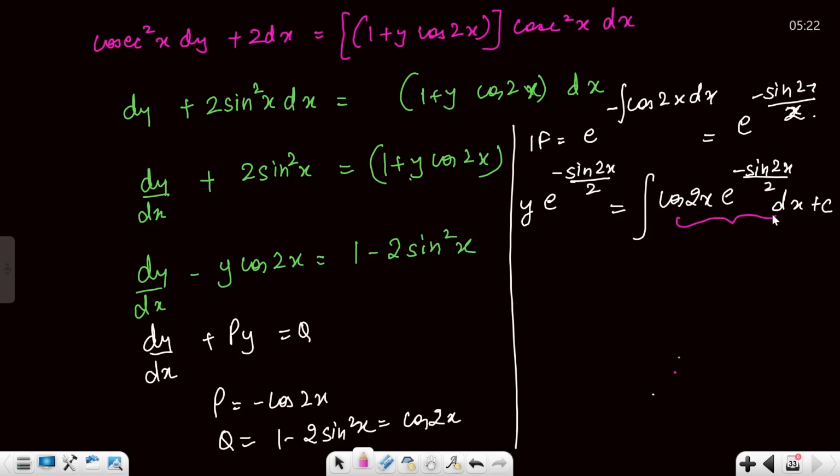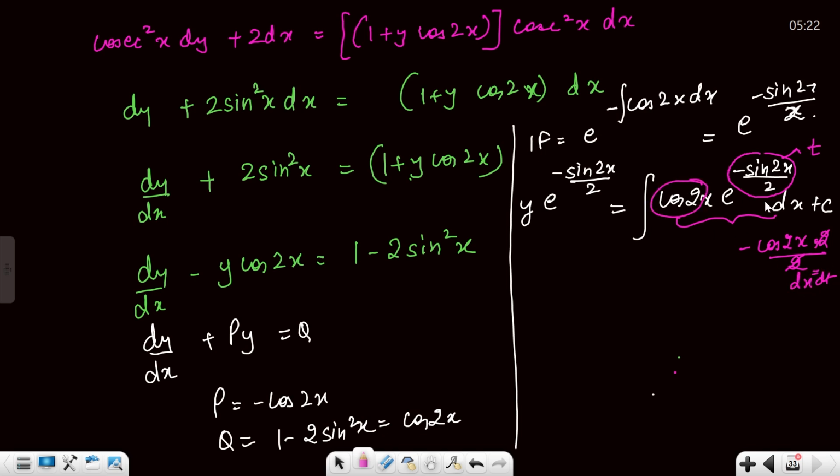Now you have to just integrate this part. How to do that? For that, just put this thing as t. So if you put this thing as t, differentiation of sine is what? Cos. So this is minus cos 2x, and then we have 2, 1 by 2 was already there. So minus cos 2x dx will become dt. Correct?